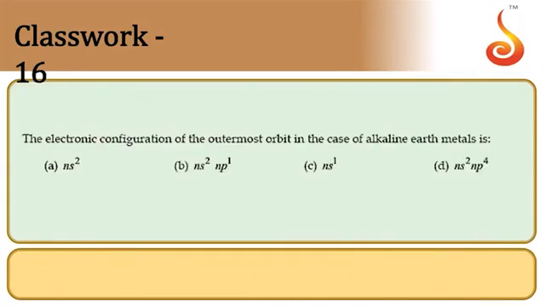The configuration of the outermost orbit in the case of alkaline earth metals, that is second group elements. Second group elements have ns2 configuration. So the answer is A.